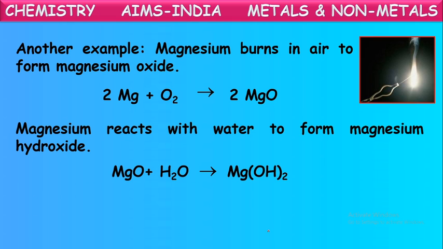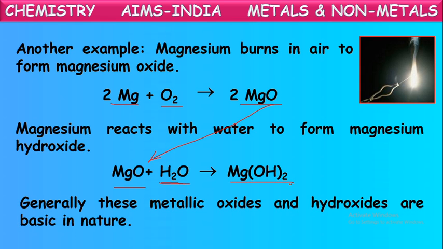So here the equation is given for both. Here magnesium is burning in the presence of oxygen, that is, magnesium reacting with oxygen to form magnesium oxide. Magnesium oxide reacts with water, or when you dissolve the magnesium oxide formed in water, it reacts with water and forms magnesium hydroxide. Generally, these metallic oxides and hydroxides are basic in nature.